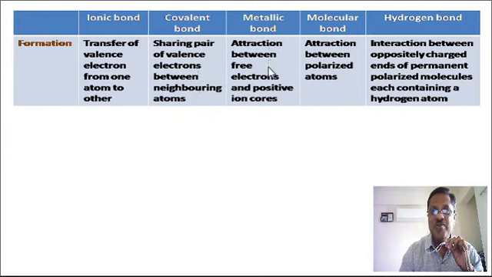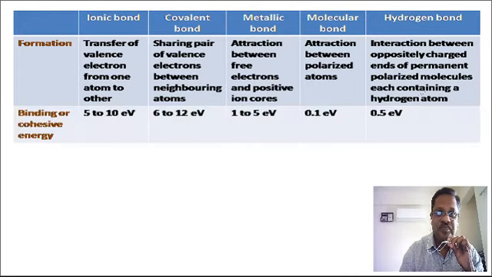Metallic bond is formed due to the attraction between free electrons and positive ion cores. Molecular bond is formed due to the attraction between polarized atoms. Hydrogen bond is formed due to the interaction between oppositely charged ends of permanent polarized molecules, each containing a hydrogen atom.